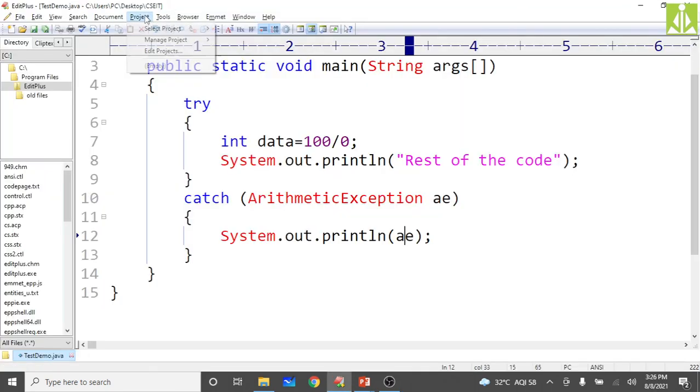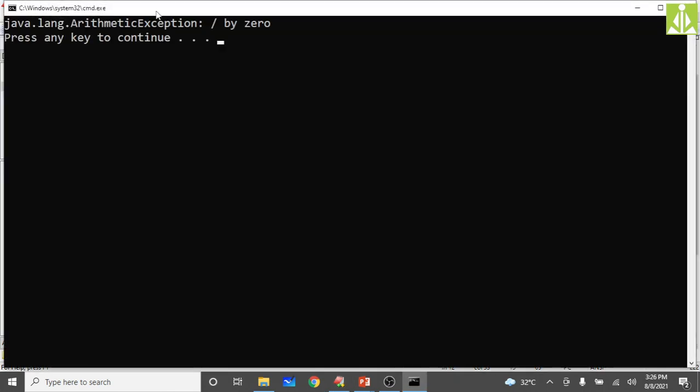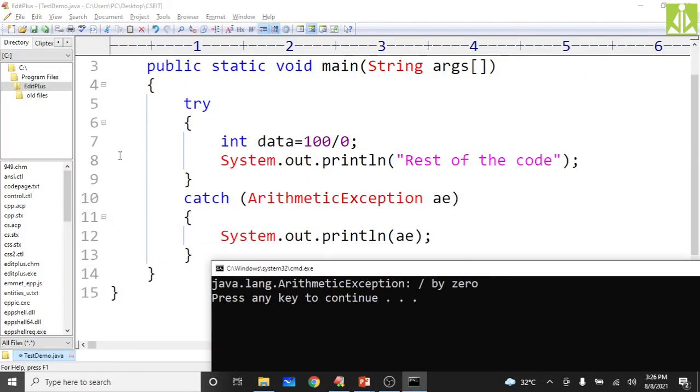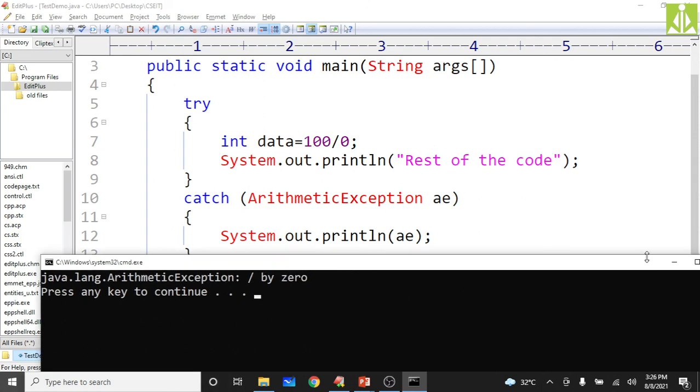Tools, compile. The program got compiled successfully. So now I am executing. See here, arithmetic exception is occurring. That is divide by 0. I am getting the proper message, but the rest of the code I am not seeing on the output screen. The reason is, the rest of the code we kept inside the try block, which is skipped by the control when the exception occurred. If there is no exception, let us assume, then what will happen? The rest of the code will be considered.